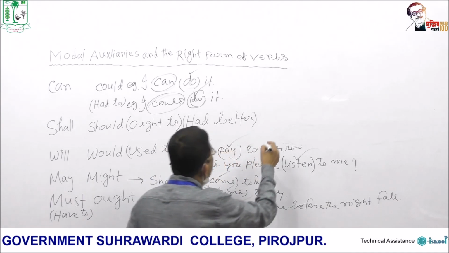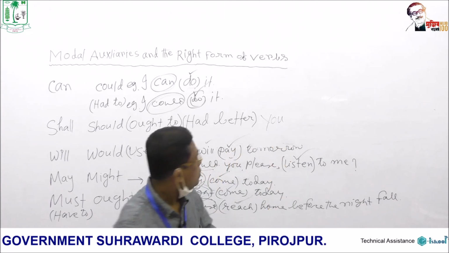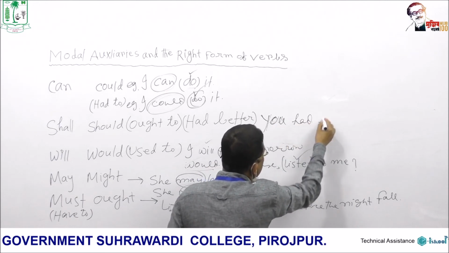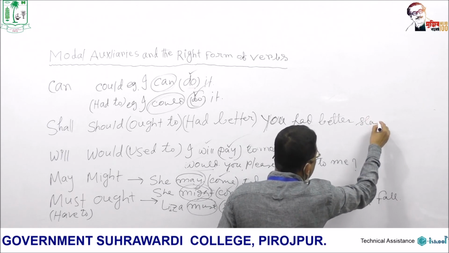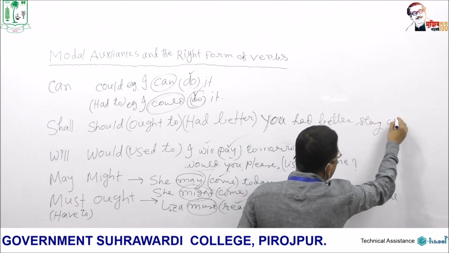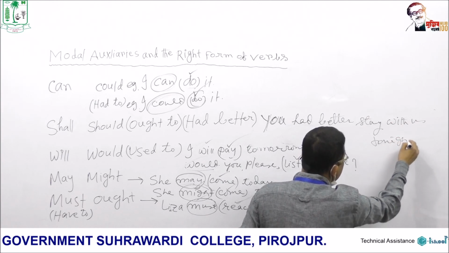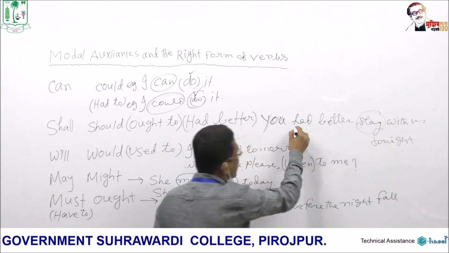For example, you had better stay with us tonight. So, stay, notice here, stay, with had better.